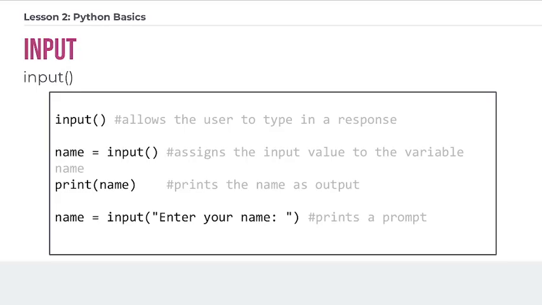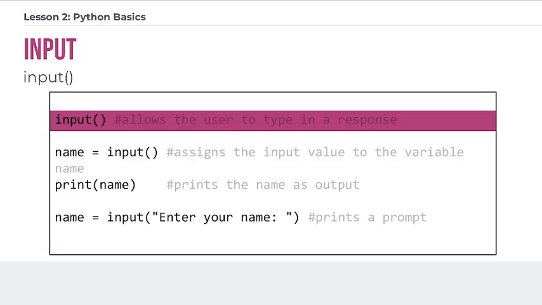So you'll notice that this method is called input, and then we put parentheses after it to indicate that we're calling a method here. It's the same thing basically as the ask block in Scratch. So the most simple way you would do this is you just write input and then parentheses, and this will allow the user to type in a response. So there will be a prompt for the person to type in, or a blinking cursor,